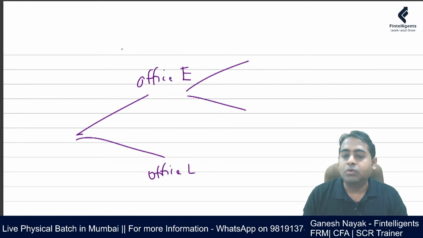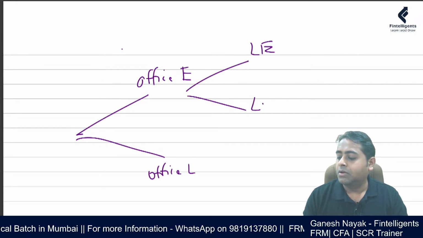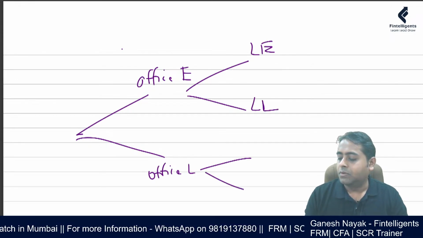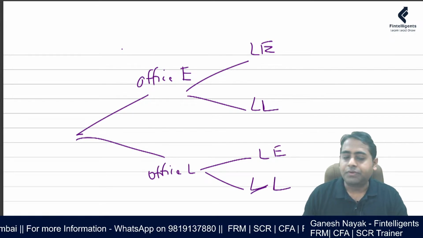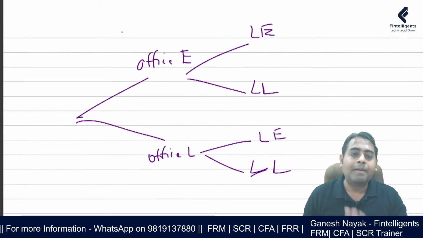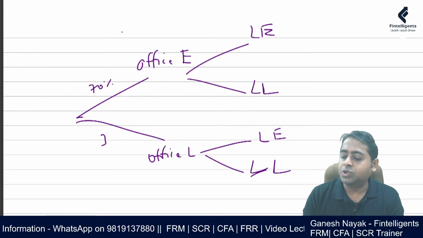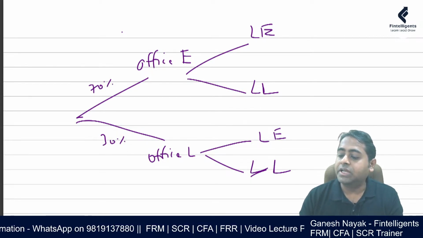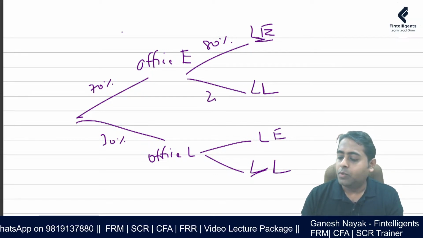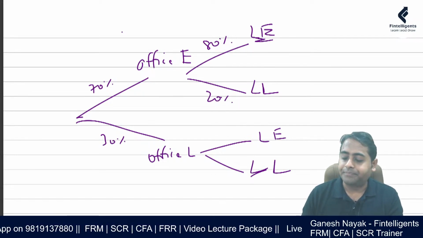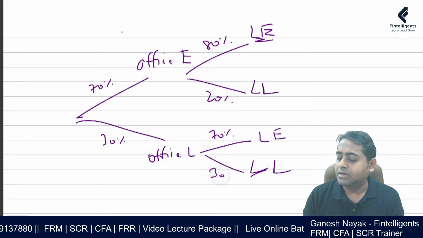If I go to office early, I will be able to leave early or leave late. So there can be a tree diagram probability situation like this. Suppose there is a 70% chance that I reach office early. If I reach early, there is an 80% chance that I also leave early, and a 20% chance that I will leave late. Similarly, over here, 70% chance and 30% chance.